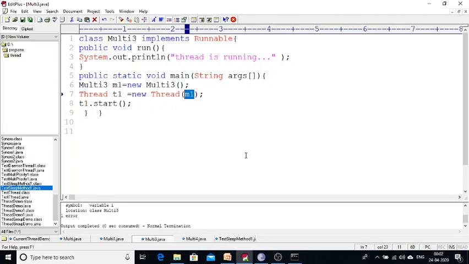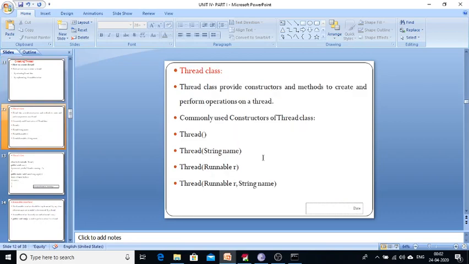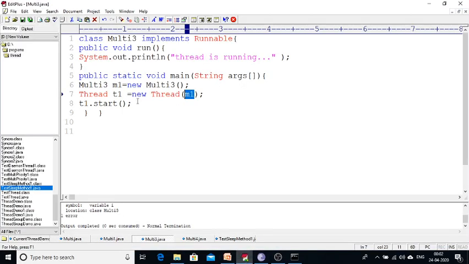If you remember the methods we showed previously for the Thread class, there is a constructor Thread(Runnable), so it is possible to associate the thread with the Runnable object. That's what I am doing here. I am passing my m1 object as a parameter to the thread, so my Thread class is automatically going to deal with this multi3 class.